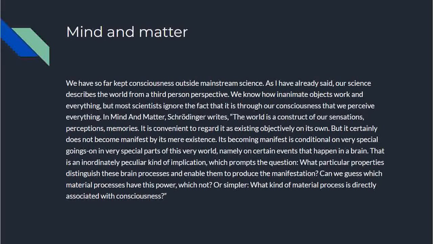Mind and matter. This is the same thing basically I'm discussing. We have so far kept consciousness outside mainstream science. As I've already said, our science describes the world from a third person perspective. We know how inanimate objects work and everything, but most scientists ignore the fact that it is through our consciousness that we perceive everything. In Mind and Matter, Schrödinger writes, the world is a construct of our sensations, perceptions, memories. It's convenient to regard it as existing objectively on its own, but it certainly does not become manifest by its mere existence. Its becoming manifest is conditional on very special goings on in very special parts of this very world, namely on certain events that happen in the brain.